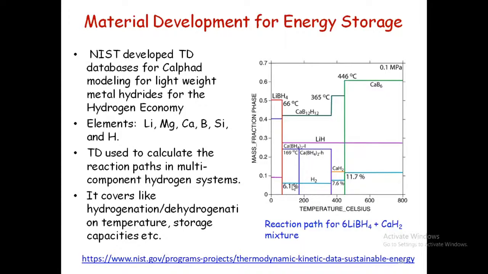This is the one we want, right? We need some material which has to store the hydrogen. If I increase the temperature or do something else, it has to release the hydrogen. Now we are able to see that if we increase the temperature, 6.1 percent of hydrogen is actually released. That is the good stuff for a hydrogen storage material.